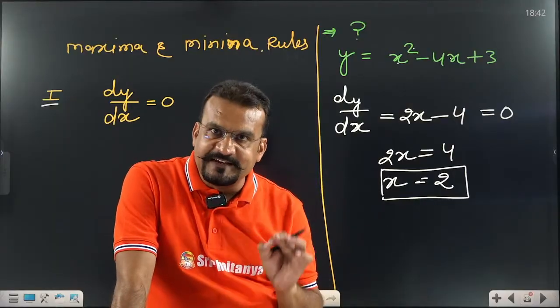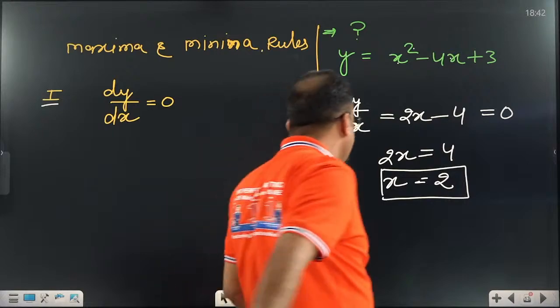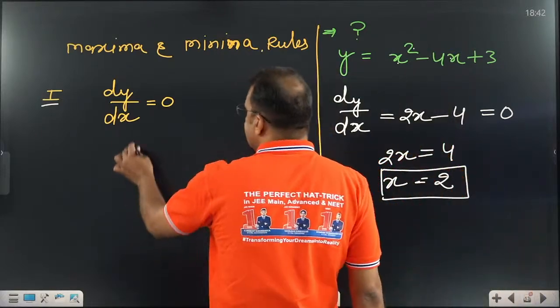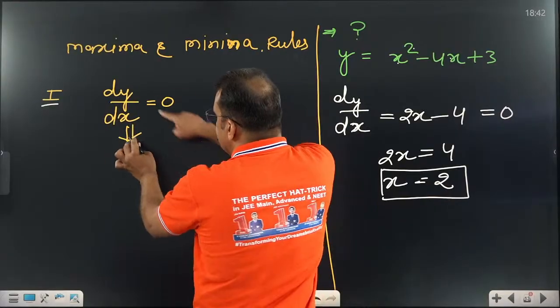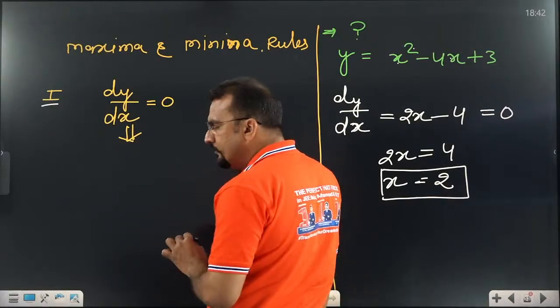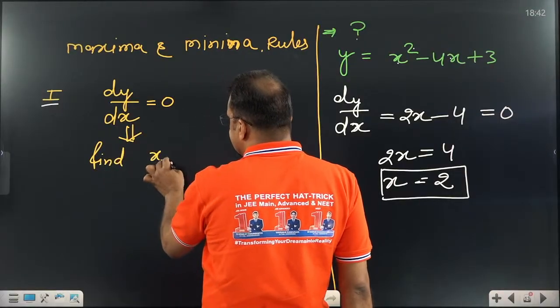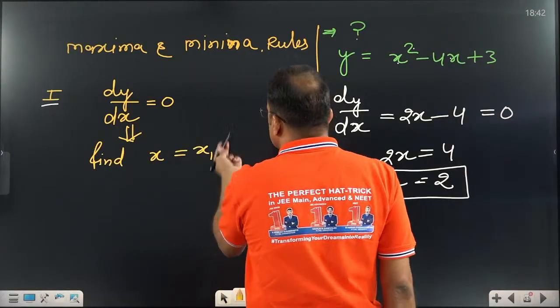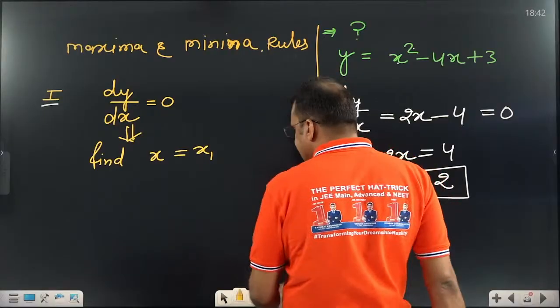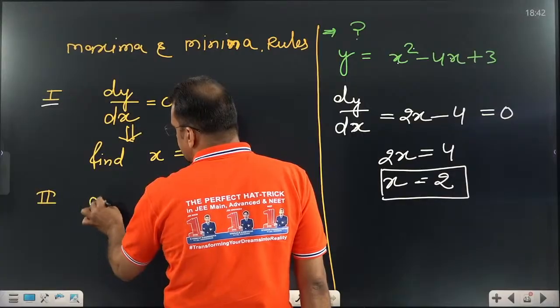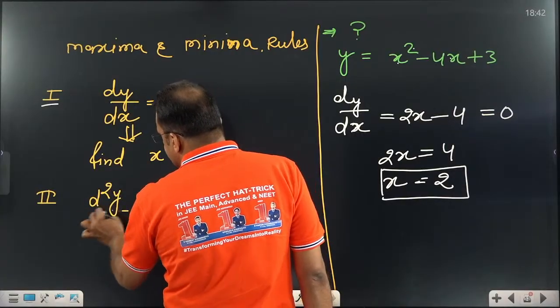Now come to the second step. In the second step, we have to check whether there is maxima or minima. First, what have we done? We put dy by dx equal to 0 and found the value of x. Let us assume x equal to x1, x2, whatever value is found. What is the second step? The second step is to find d2y by dx square.